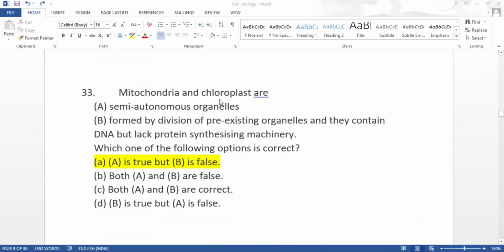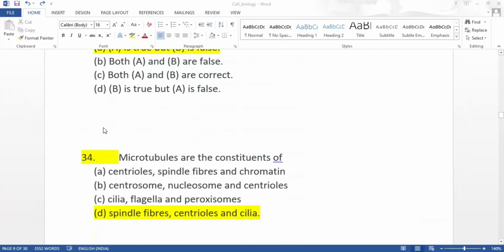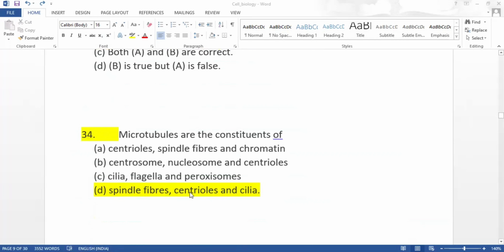Mitochondria and chloroplasts are option A, semi-autonomous organelles; option B, formed by division of pre-existing organelles, and they contain DNA but lack protein synthesizing machinery. Which one of the following options is correct? Option A is true and B is false. Microtubules are the constituents of spindle fibers, centrioles, and cilia.